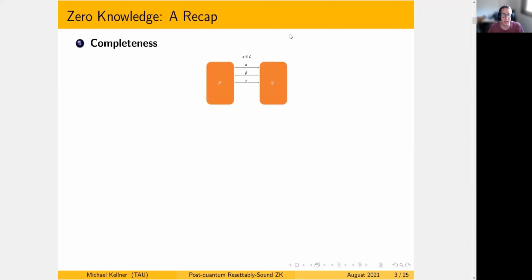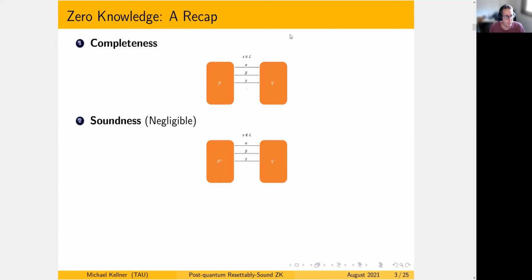So I'm going to start with a little recap on what zero knowledge is. Zero knowledge is an interactive protocol that has three traits. The first two are the common ones. Completeness, where the protocol actually works, meaning the honest interaction between the prover P and the verifier V on an instance x in the language L will end in acceptance by the verifier. On the other hand, we would like soundness. In our case, we consider soundness with negligible error. That implies that any malicious prover P star cannot convince the honest verifier of an instance x that is not in the language, except with negligible probability.